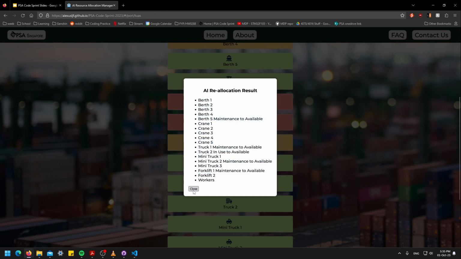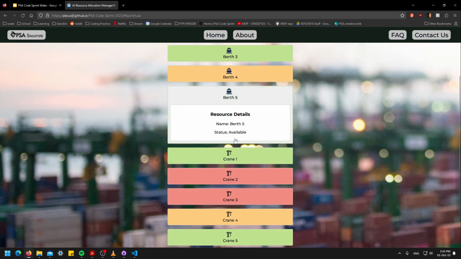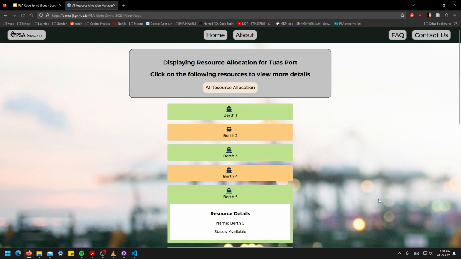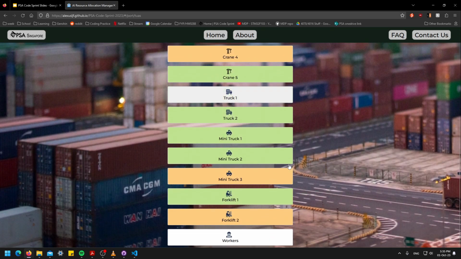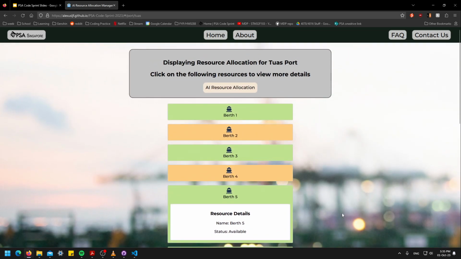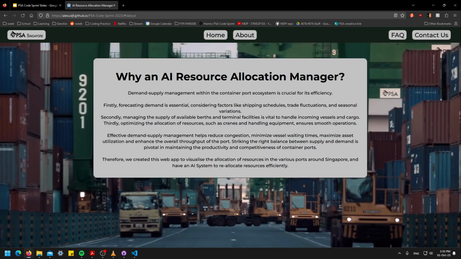So if we click on berth 5, it has indeed changed from maintenance to available. So yeah, this is just a front-end mock-up. There isn't any actual AI behind it, and it's more randomly allocated for now. Yeah, so we can move on to the about page, and this page details why we use an AI resource allocation manager. For this one, I just copy pasted the problem statement here.